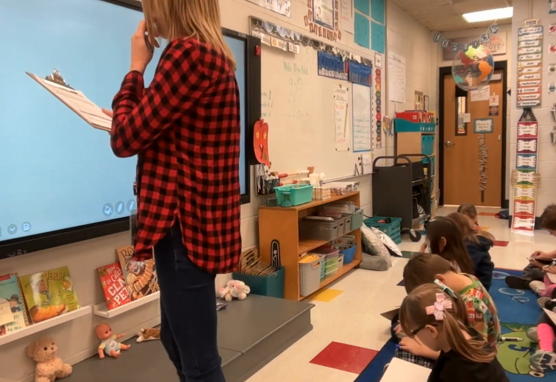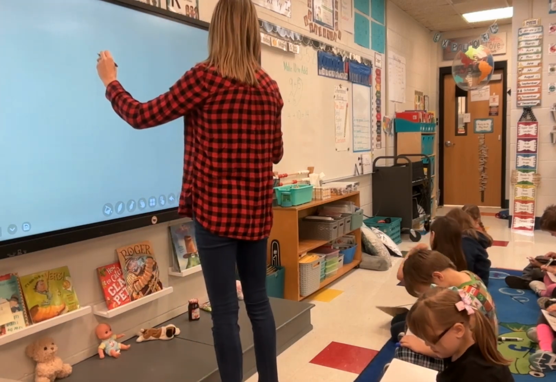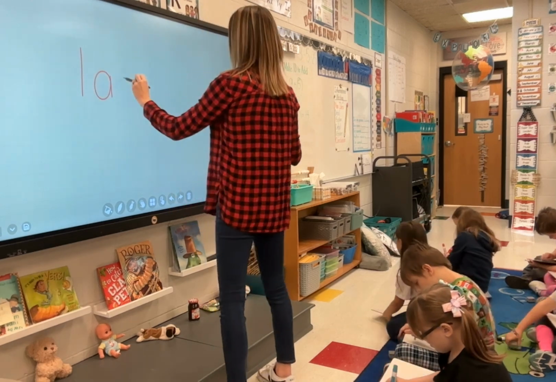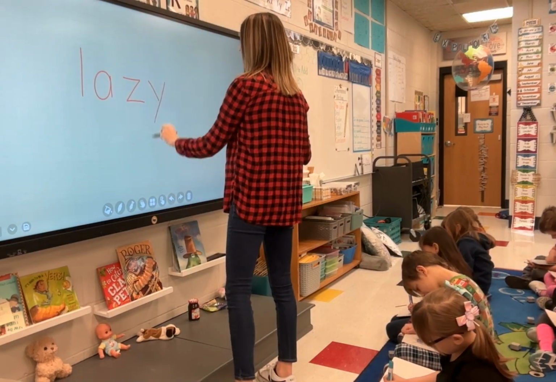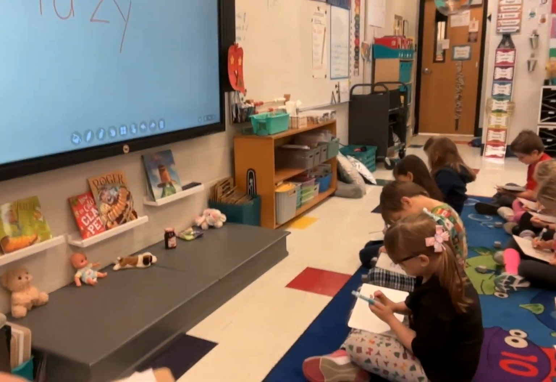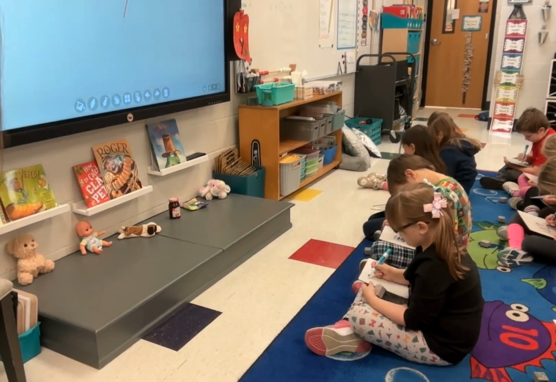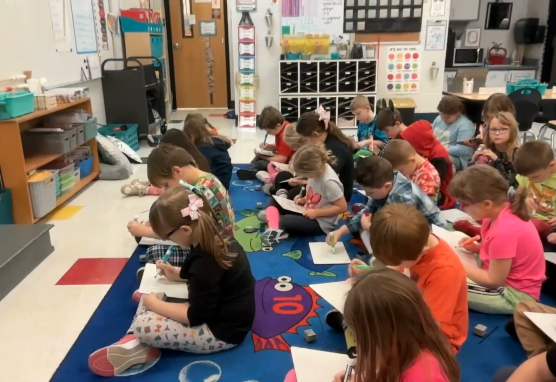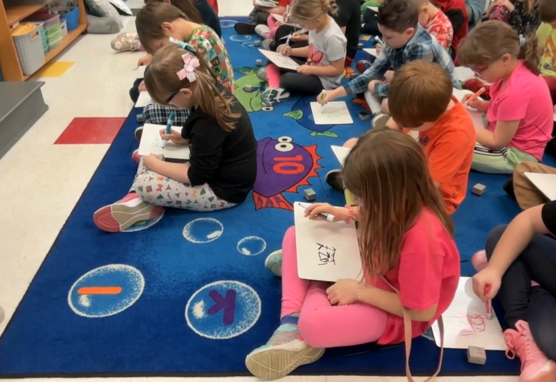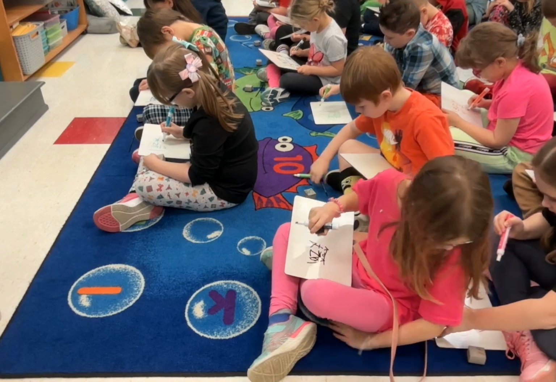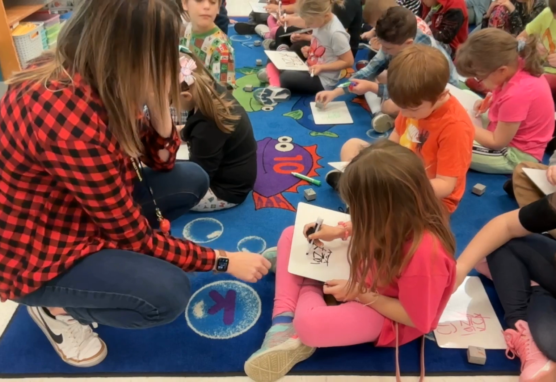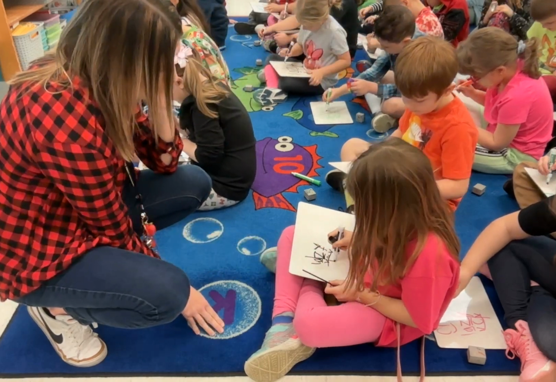All right, you ready for another one? Yeah. This is a short one. L-A-Z-Y. That's it. That's the word. So what is it if you put the line there?